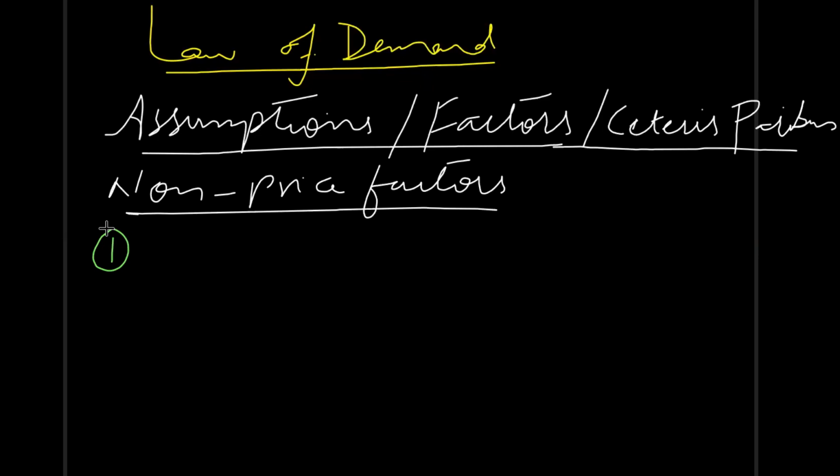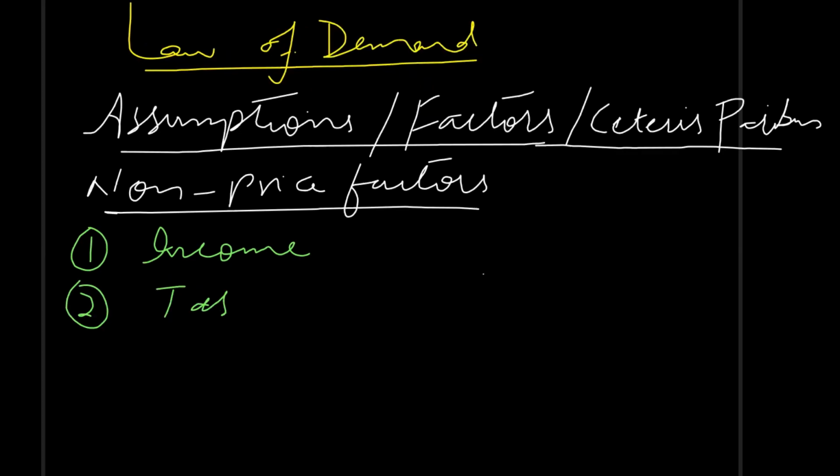So these are the factors which are kept constant while explaining law of demand, and these factors include: number one, income. Income shows purchasing power of consumers. High income increases purchasing power, so people will buy more despite high prices. And the second factor is taste, fashion and traditions.